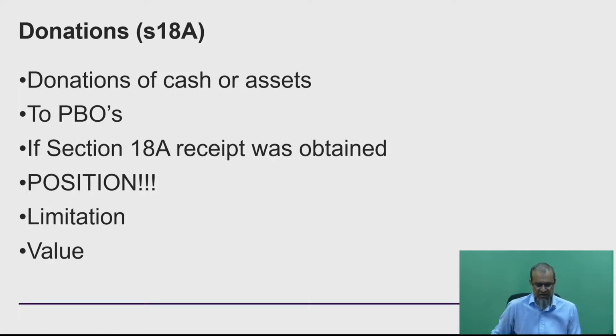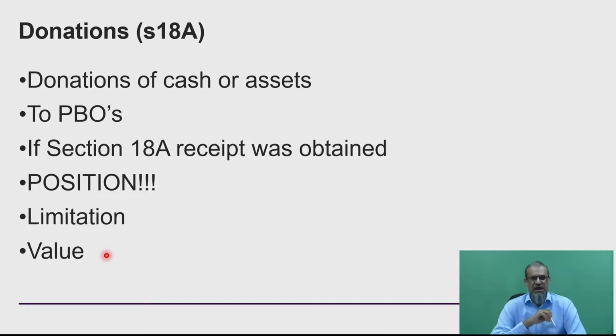Okay, let's have a look. Donations of cash or assets. Remember, you can donate cash. It could be an asset as well. If it's going to a PBO, you get the Section 18A deduction. Notice the position. It has to be the last deduction that you're going to do, and obviously that's because we have the 10% limitation.